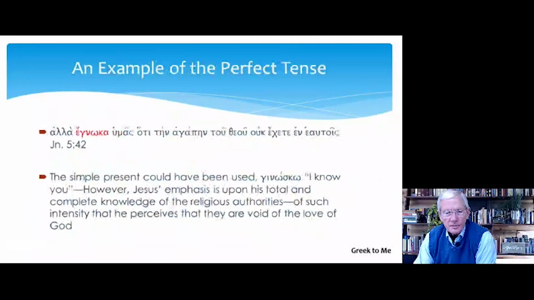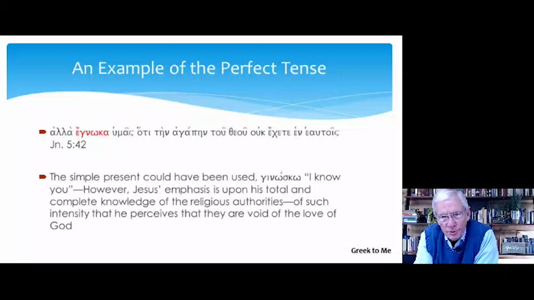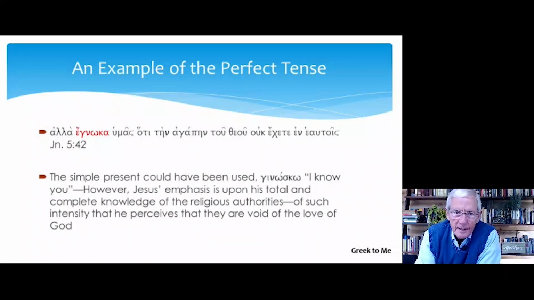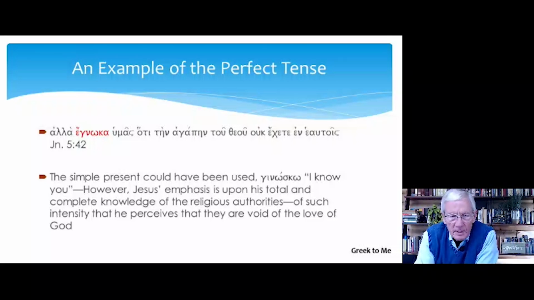All right, let's do a couple examples from the New Testament. From John 5, and here Jesus is speaking to his religious critics. Let's pronounce this. Alla egnoka humas hoti ten agapen tou theou ouk echete en heautois. The translation, but I have known you, that you do not have the love of God in yourselves.